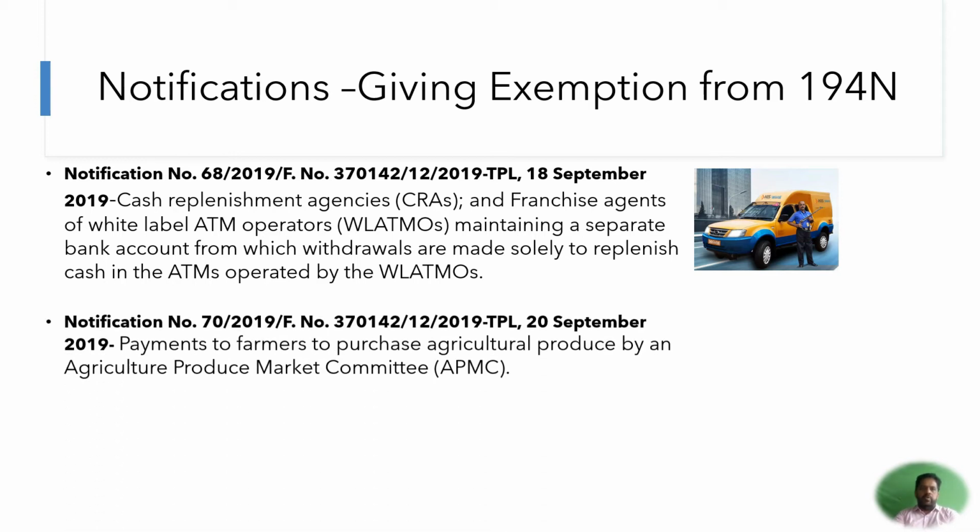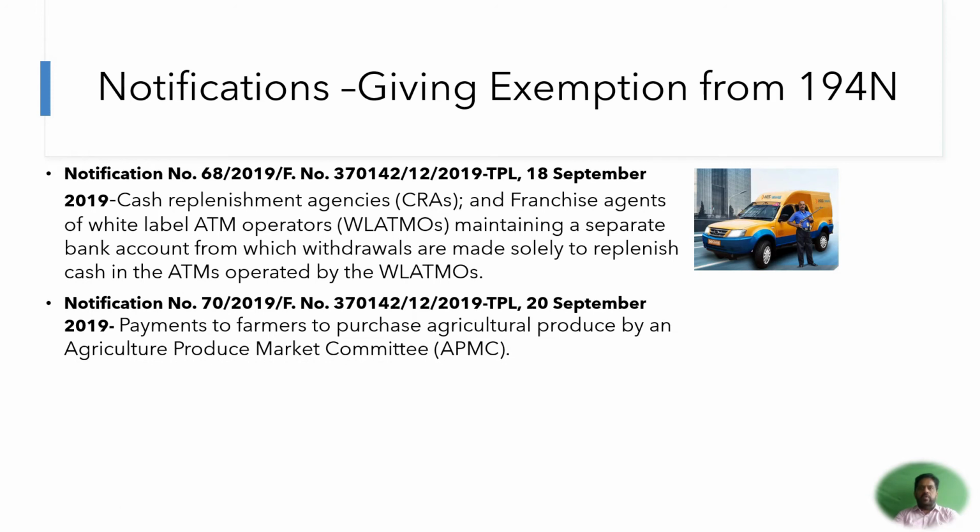Then the next notification is related to withdrawal by the APMC market, that is Agriculture Produce Market Committee. So when these people withdraw for the agent or the trader, and basically the end users, for giving to the farmer who may not necessarily have access to digital form of money, the conditions put upon them are that they should give an advance notice and provide a permanent account number.